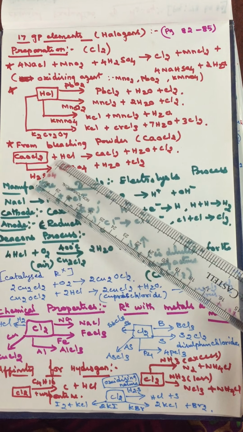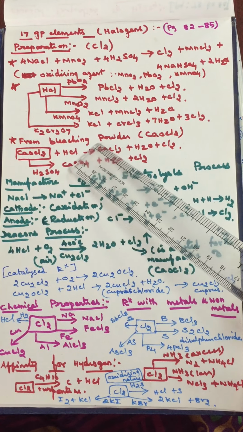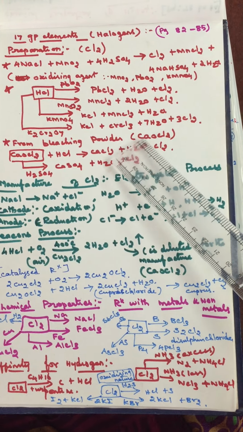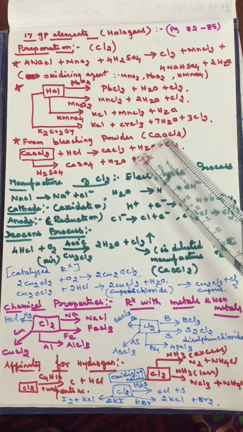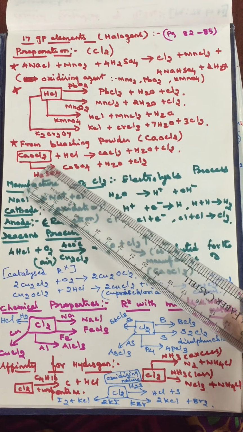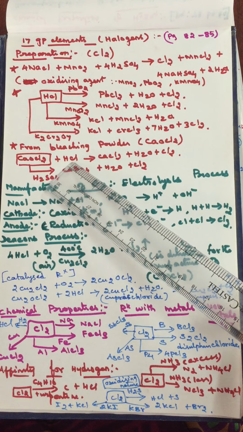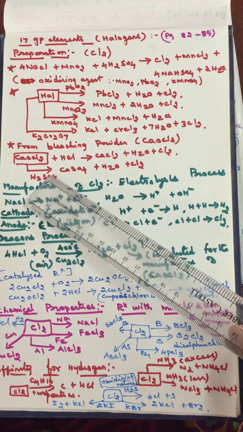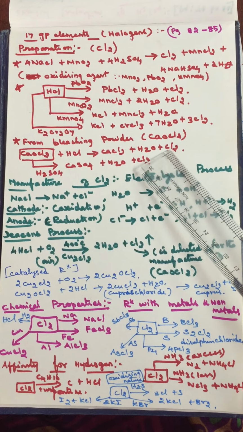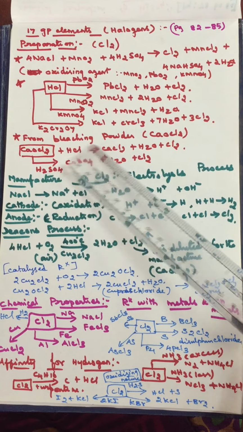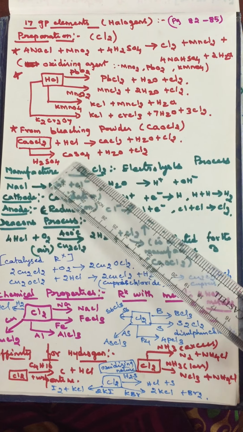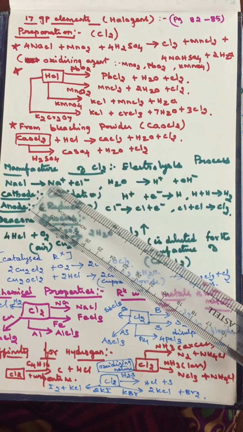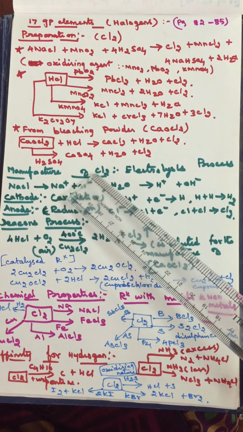Next, an important preparation is from bleaching powder. Bleaching powder, the chemical name is calcium oxychloride, chemical formula CaOCl2. When calcium oxychloride is treated with mineral acids like hydrochloric acid or sulfuric acid, it releases chlorine gas. With hydrochloric acid, the main product calcium chloride is formed, and with sulfuric acid, calcium sulfate is formed.